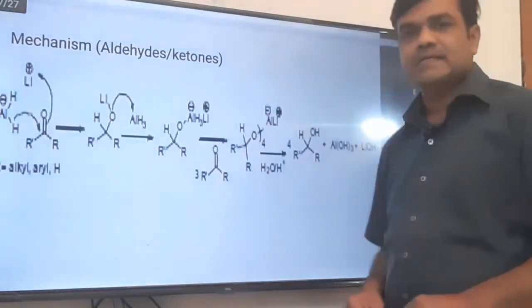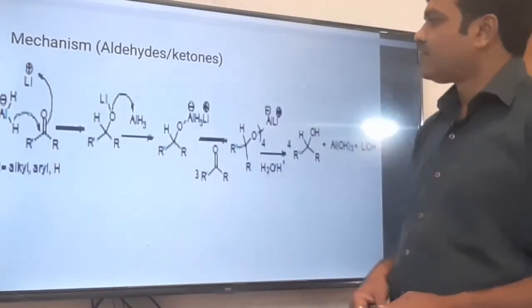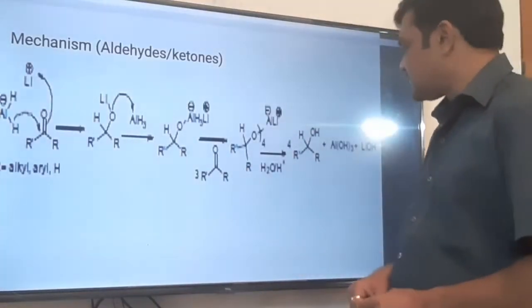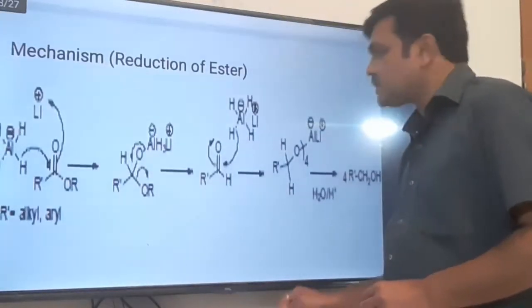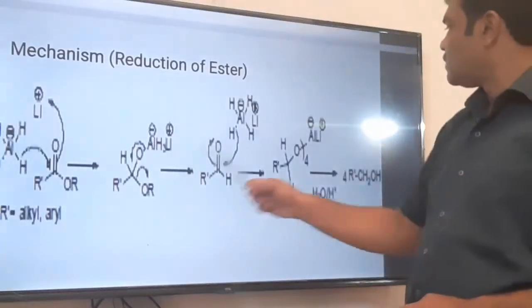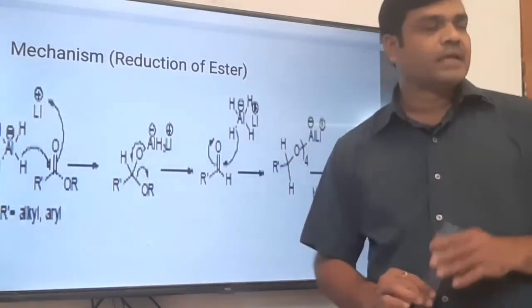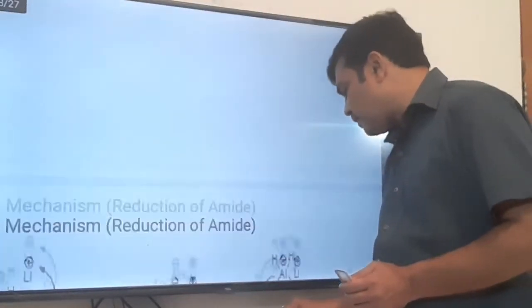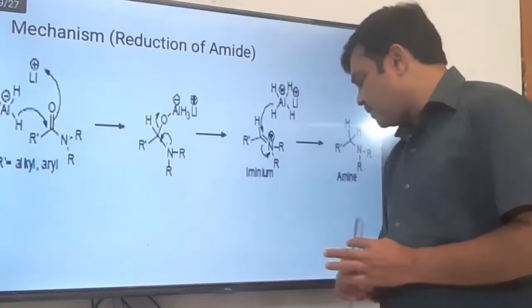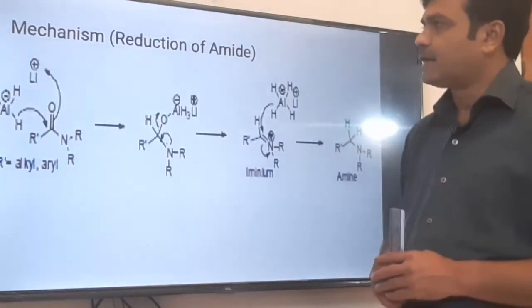After that, we have discussed the mechanism of conversion of aldehyde or ketone to primary and secondary alcohol respectively. We have discussed the conversion of ester to primary alcohol by using lithium aluminum hydride. Now in continuation to this, we will discuss the remaining part of this topic, that is lithium aluminum hydride.